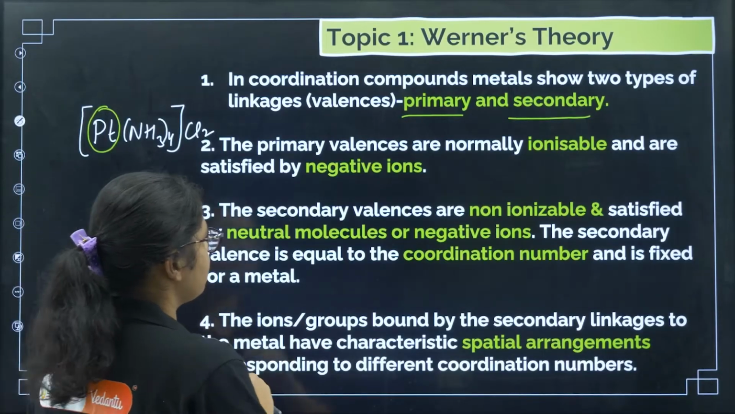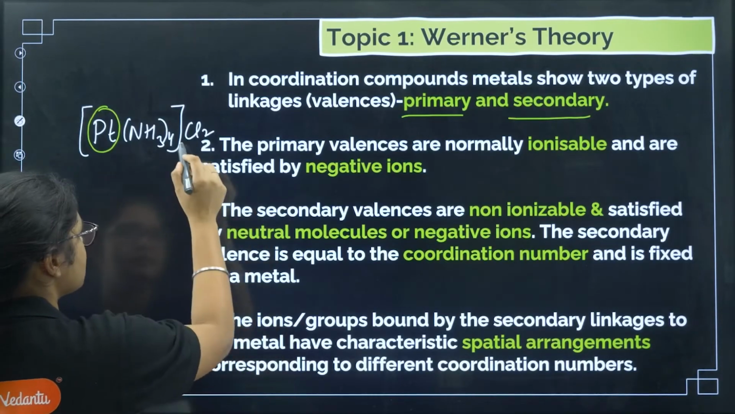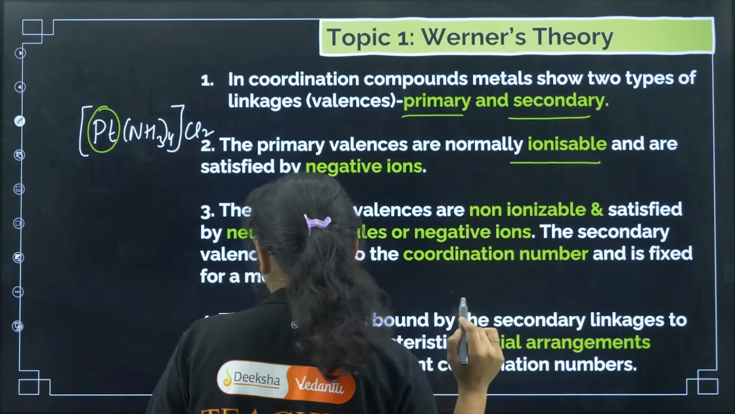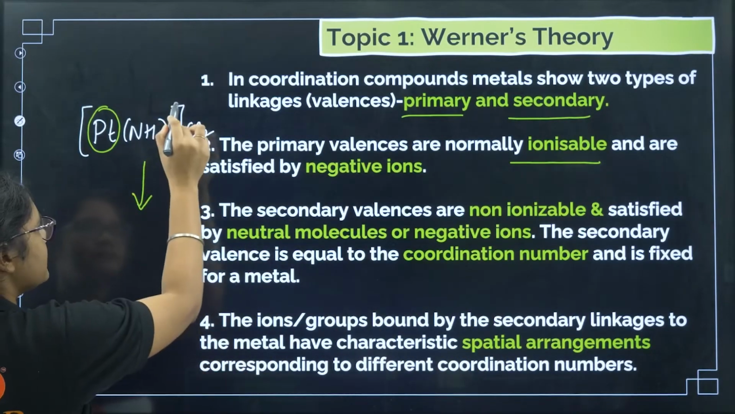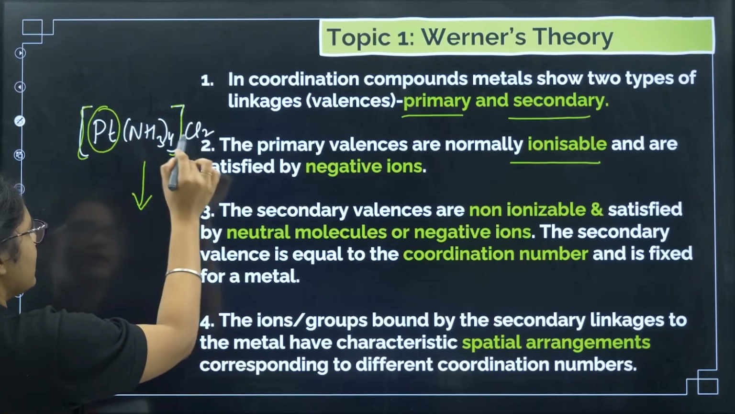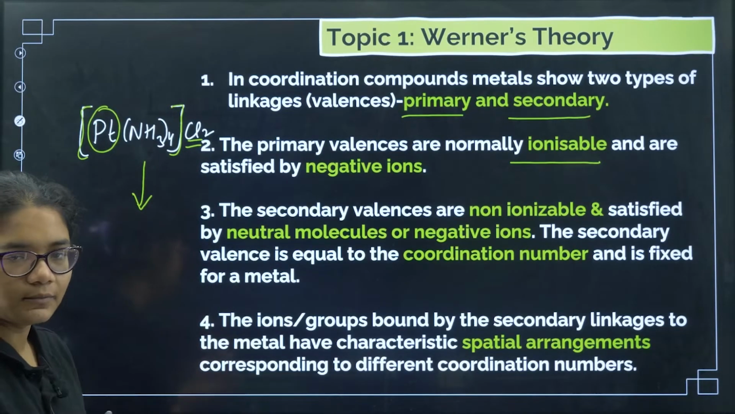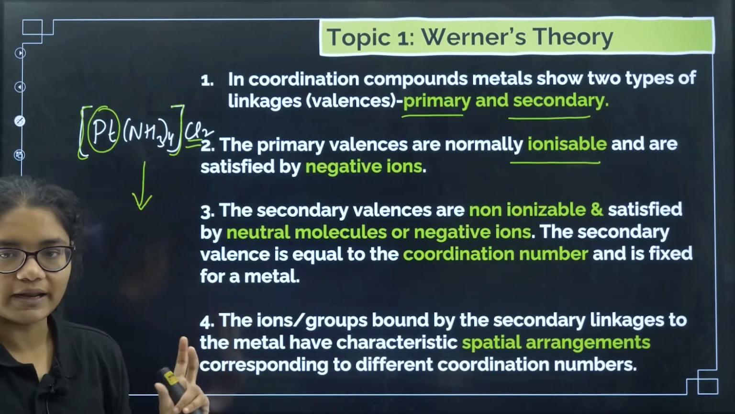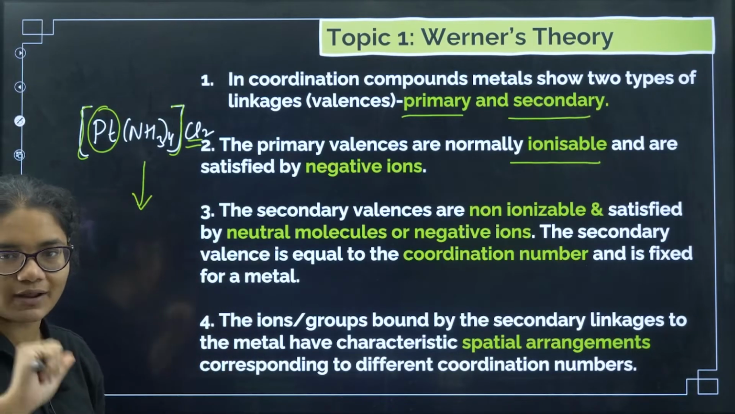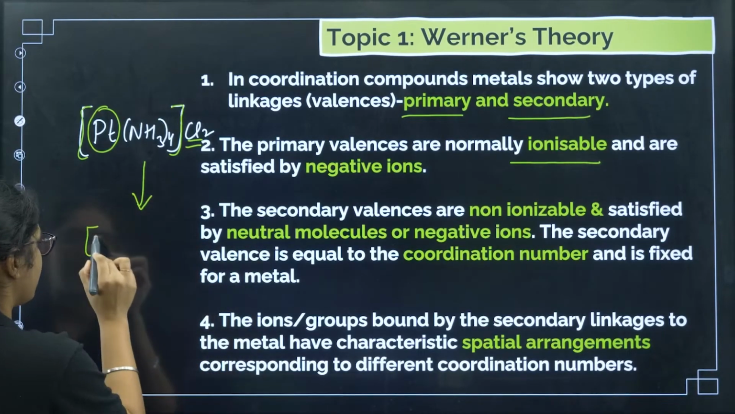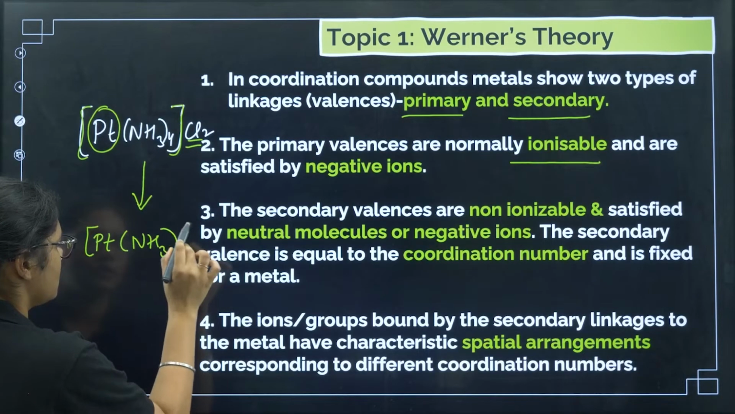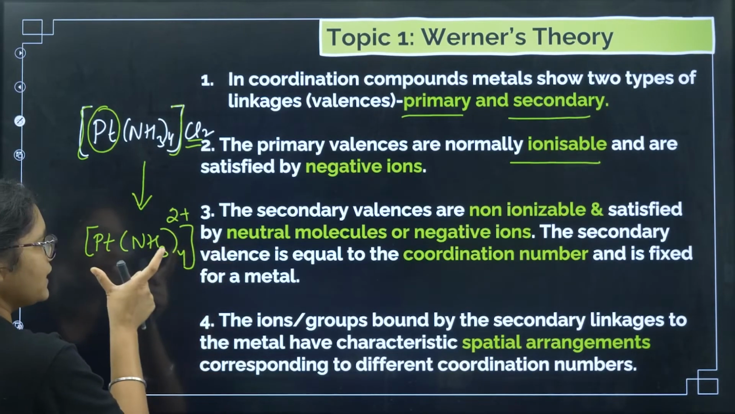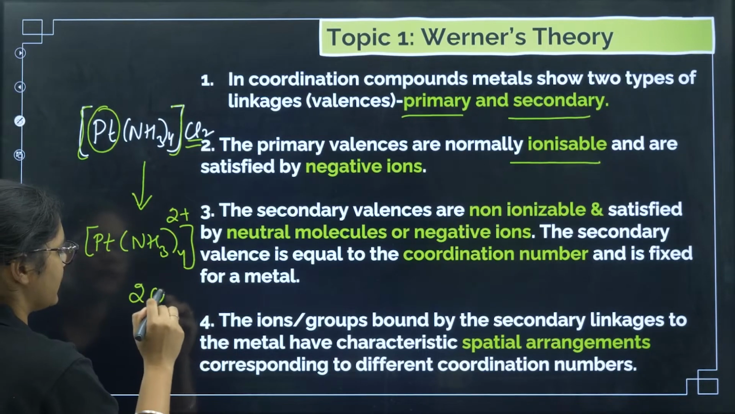Now, what are primary valencies? The primary valencies are those which are ionizable. Now see, if you dissolve this compound in water, what will happen? This complex will form one ion and this one will form another ion. This complex will not break; the complex itself will come out as one ion. So what I get is [Pt(NH3)4]2+ as one ion, and there will be two chloride ions.